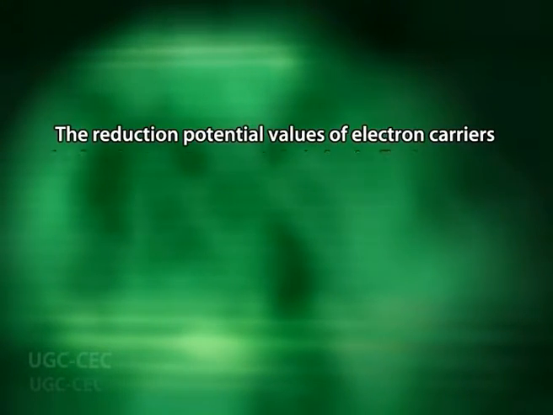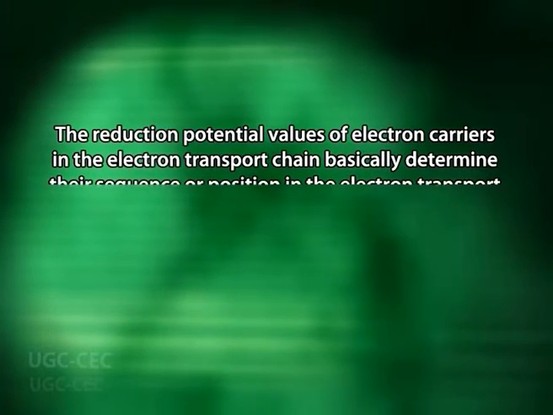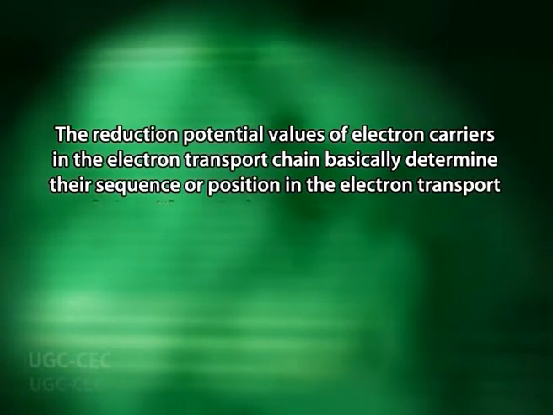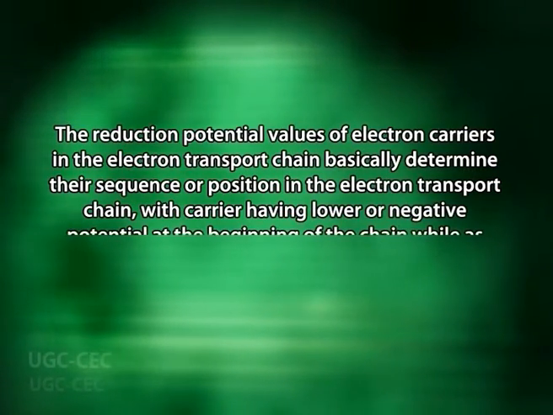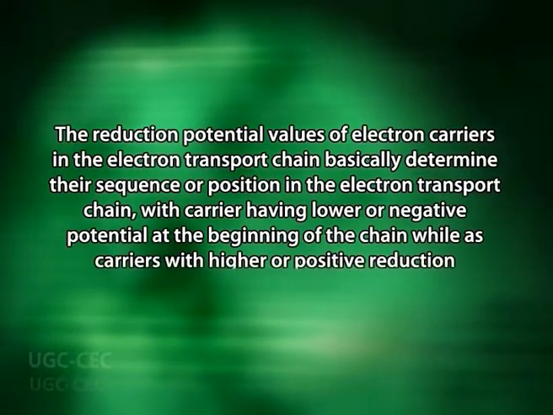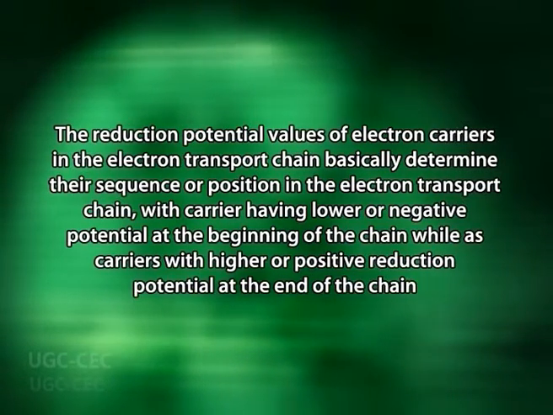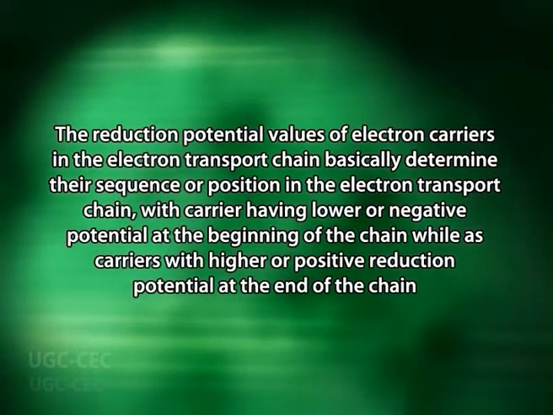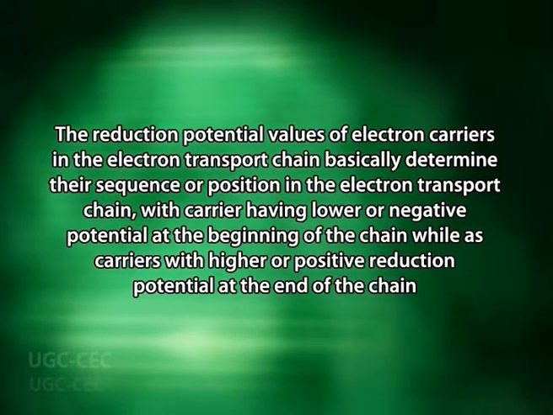The reduction potential values of electron carriers in the electron transport chain basically determine their sequence or position in the electron transport chain, with carriers having lower or negative potential at the beginning of the chain, while carriers with higher or positive reduction potential are at the end of the chain.